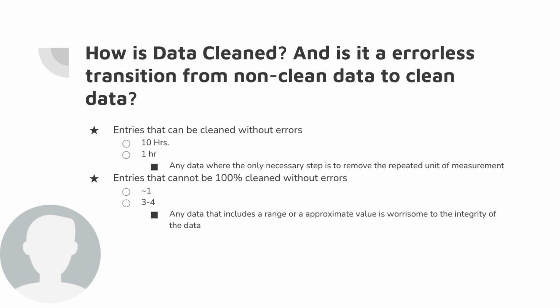And as for range, StatCrunch also does not enjoy ranges. And given a range, after speaking with Dr. Frederick, the only option I had was to find the average within the range, or the mean, and clean it that way. Now, this can absolutely harm the integrity of the data, and I tried to do this as little as possible to keep my project as clean as possible.